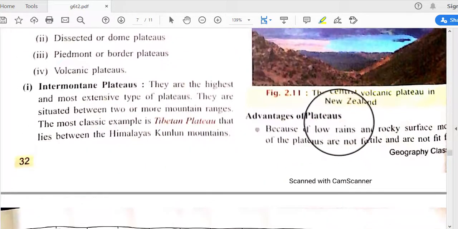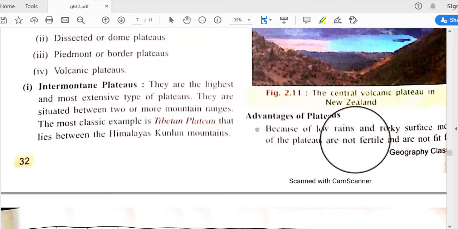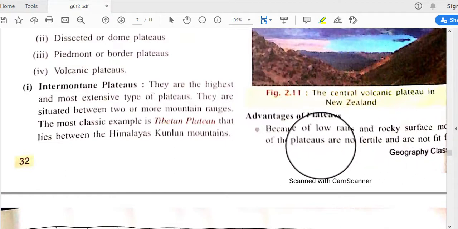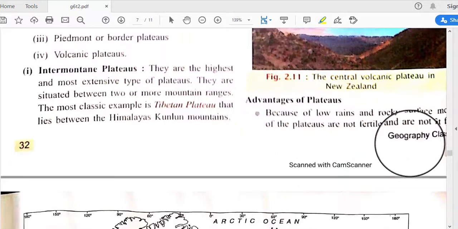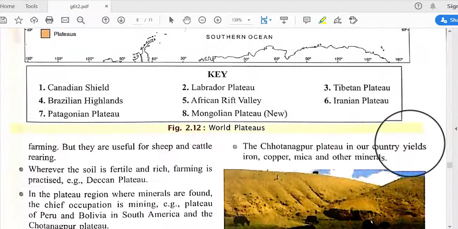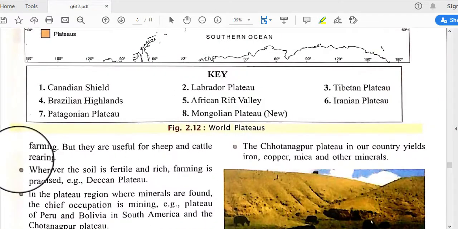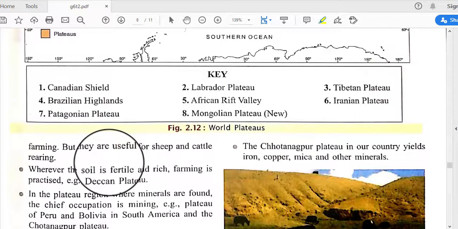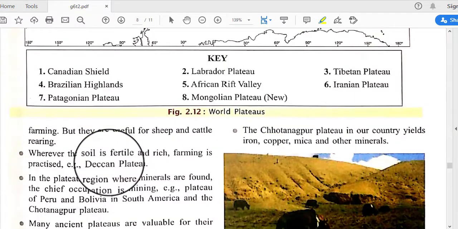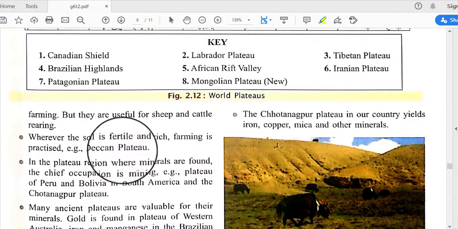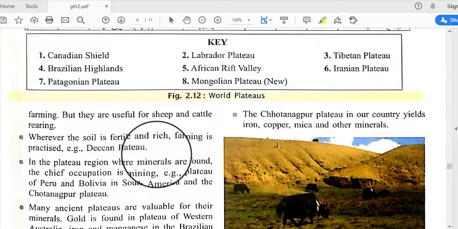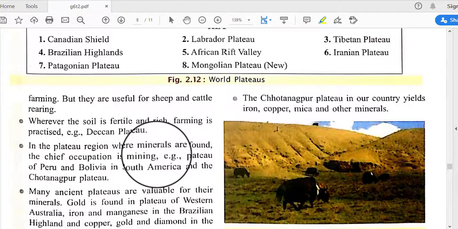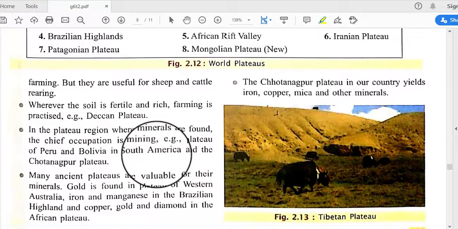And next, what are the advantages of plateaus? Because of low rains and rocky surface, the plateaus are not fertile and not fit for agricultural activity, but they are useful for sheep and cattle rearing. However, in the Deccan plateau the soil is fertile and rich farming is practiced. So some portions of plateaus are also fertile, and in such places we can do some cultivation. And in the plateau regions where minerals are found, the chief occupation is mining.